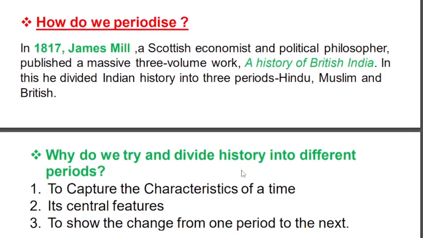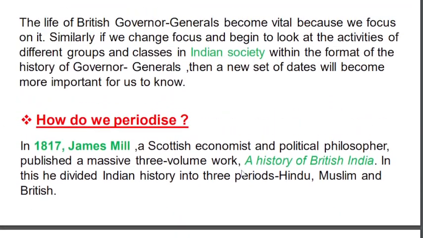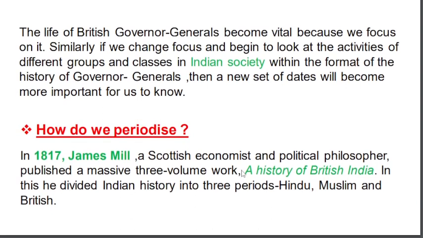Okay, and our history is divided into three types. Already I told: ancient history, medieval history, and modern history. But according to James Mill, he divided Indian history into three parts in the year 1817. He wrote one book. What is the book name? A History of British India. This book was written by James Mill. Very, very important.